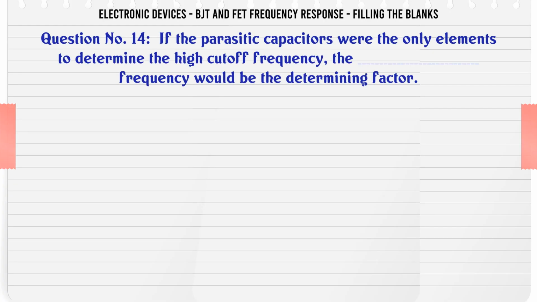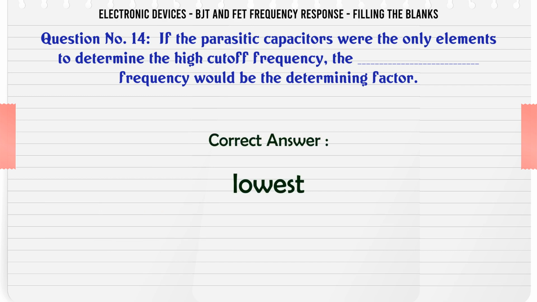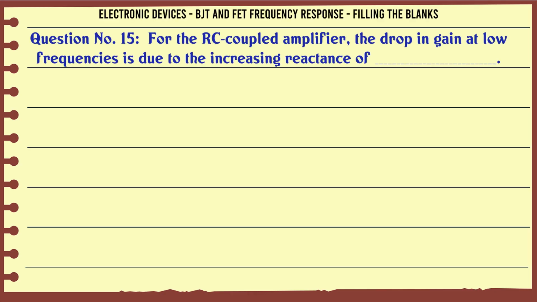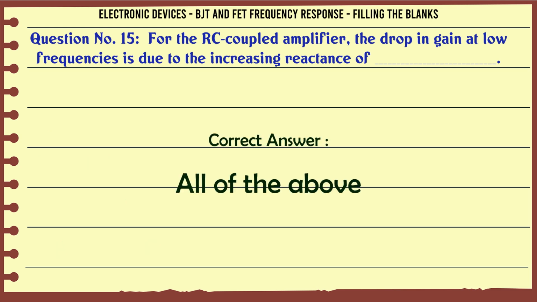If the parasitic capacitors were the only elements to determine the high cutoff frequency, the ___ frequency would be the determining factor. A. Lowest, B. Highest, C. Lowest or highest, D. None of the above. The correct answer is lowest. For the RC-coupled amplifier, the drop in gain at low frequencies is due to the increasing reactance of A. CC, B. CS, C. CE, D. All of the above. The correct answer is all of the above.